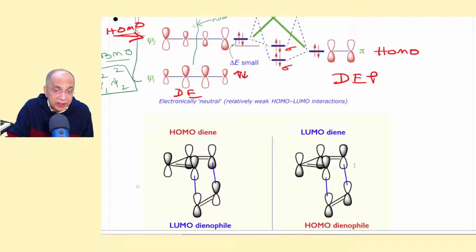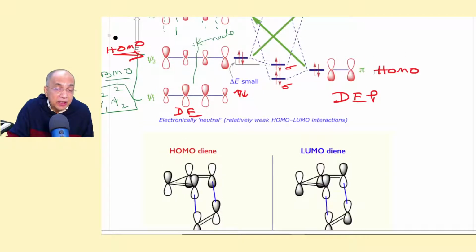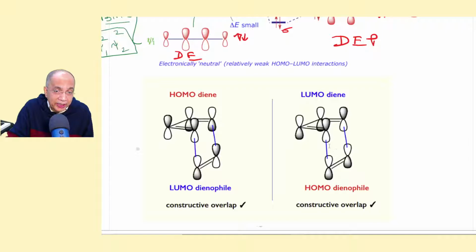So this is negative, negative, and the HOMO of the dienophile is also of the same sign. So they go for a constructive overlap to form another sigma bond. But the first sigma bond is between the HOMO of the diene and the LUMO of the dienophile, and the reverse takes place for the second sigma bond. I have clarified that point.